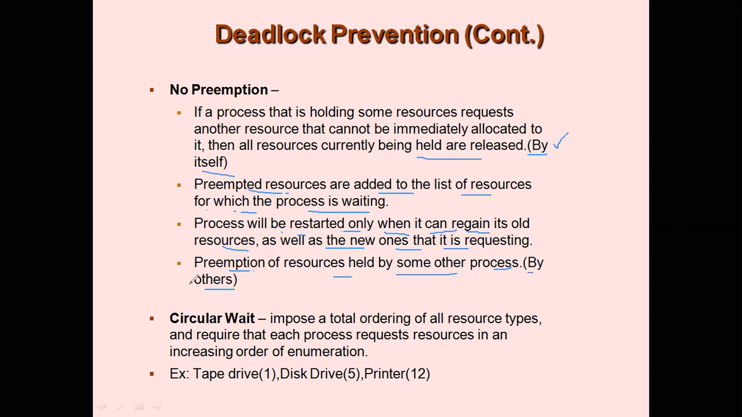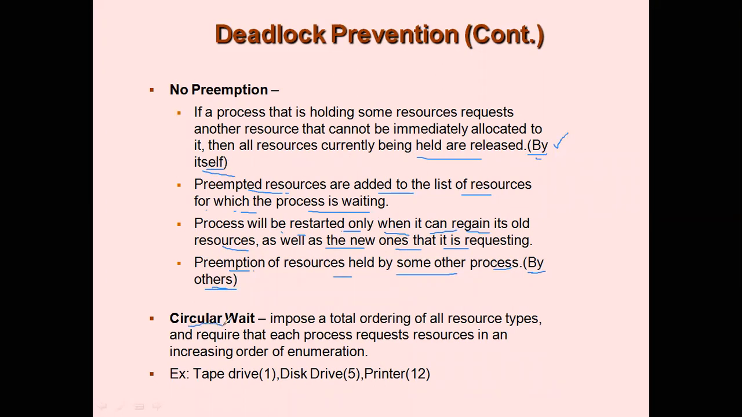That is, if a process wants some other resources held by some other process, then we will preempt the other process. That is, we will make the other process release its resources and give them to the particular process that I was talking about right now. So this is release of resources by the other process. This is release of resources by the current process that we are talking about.